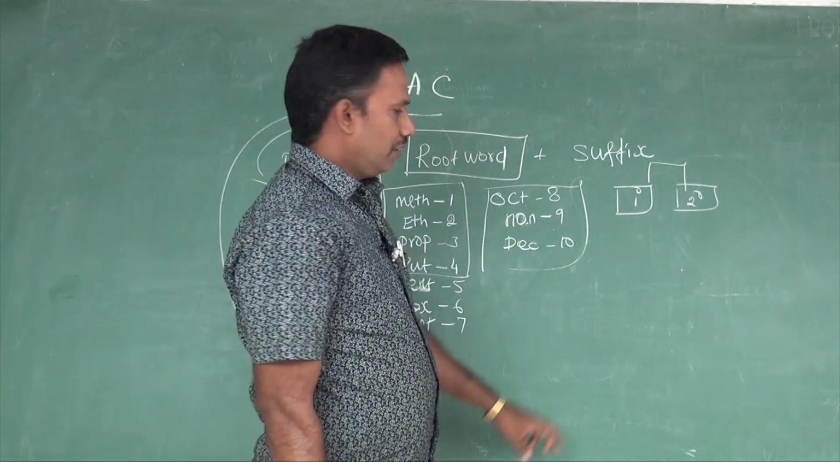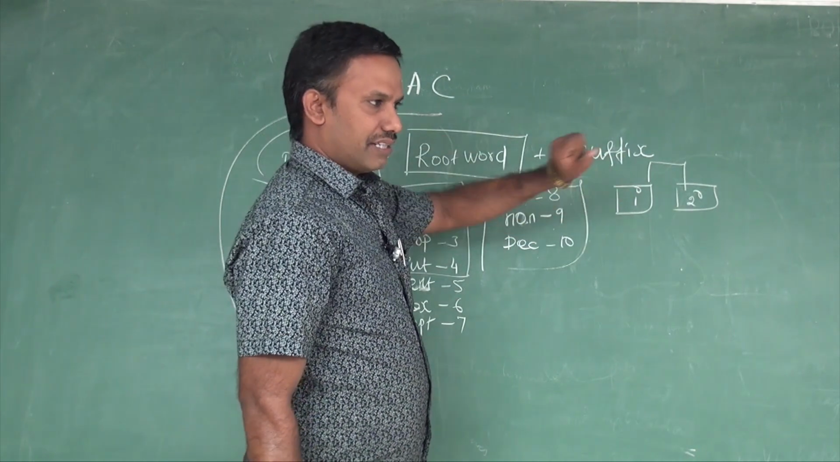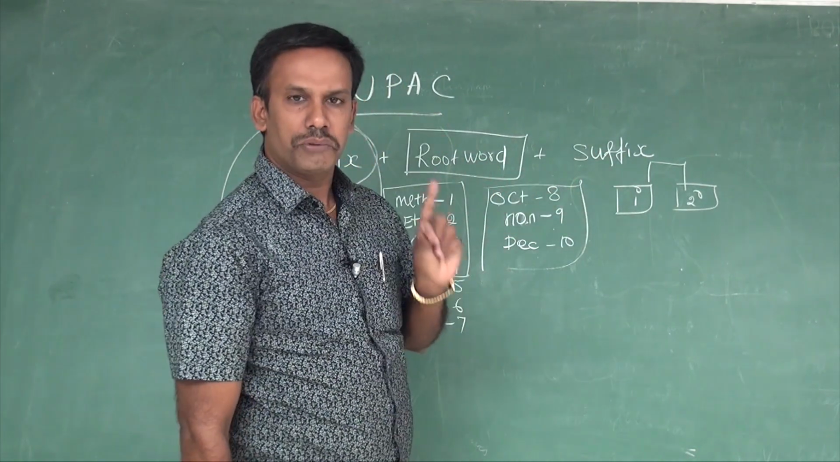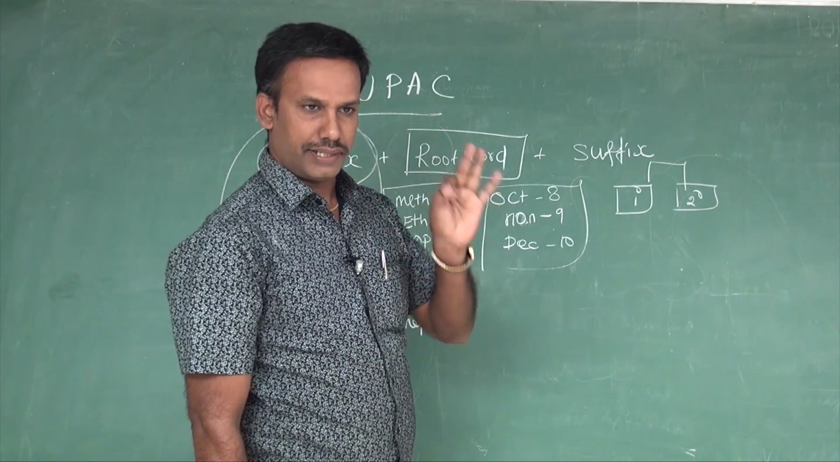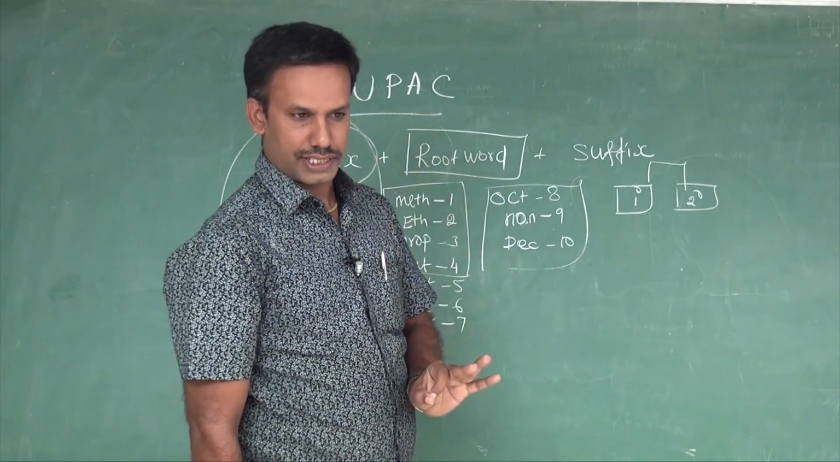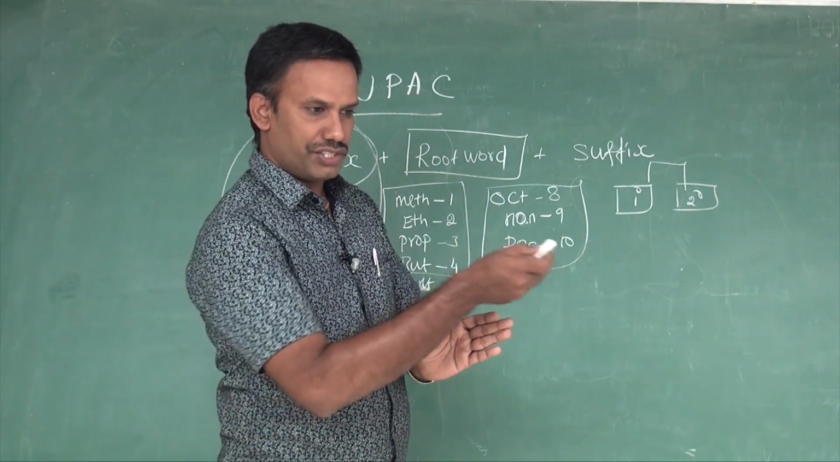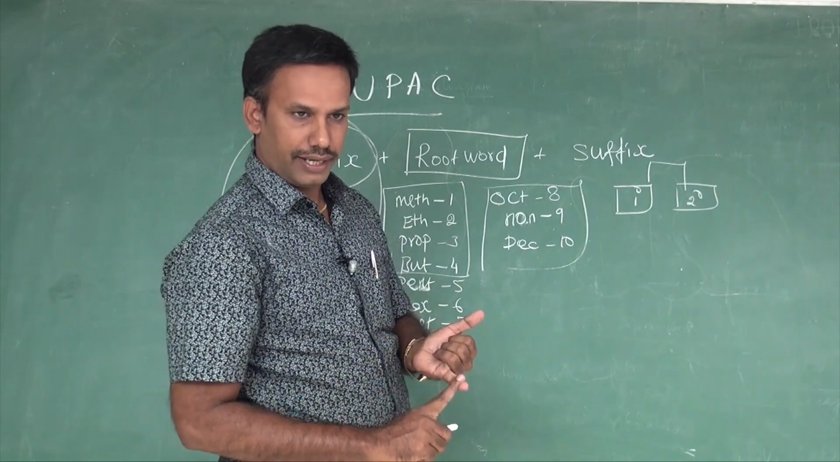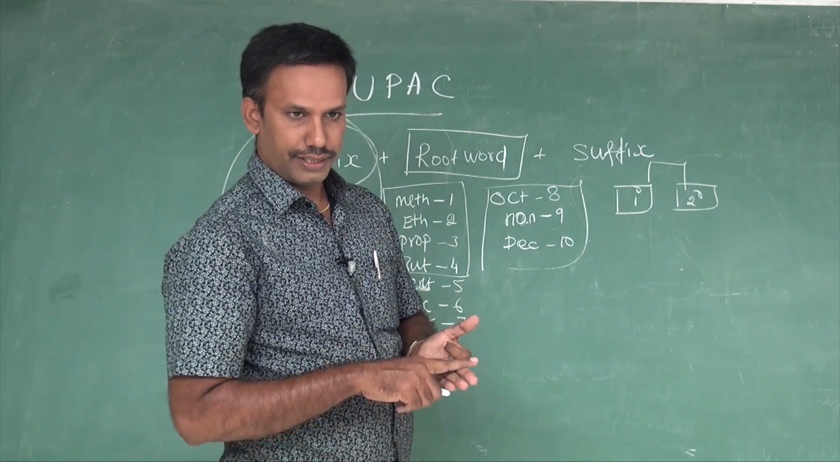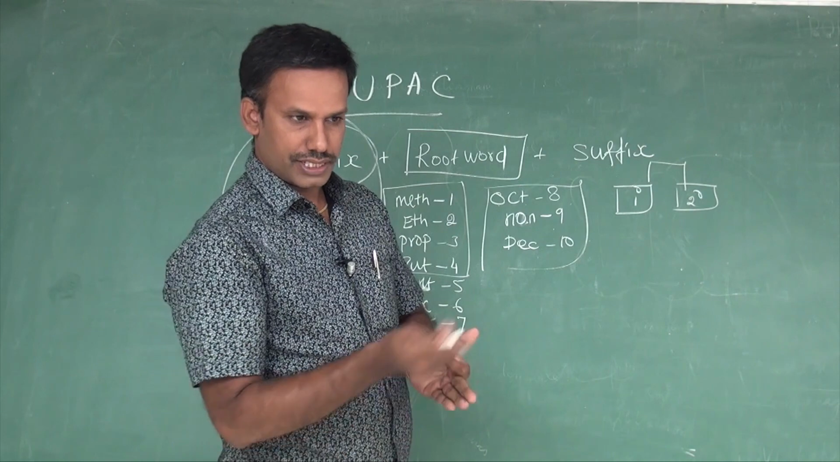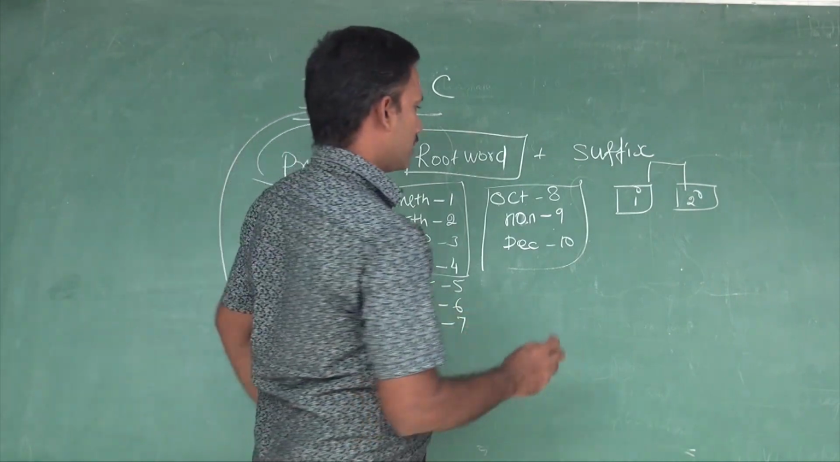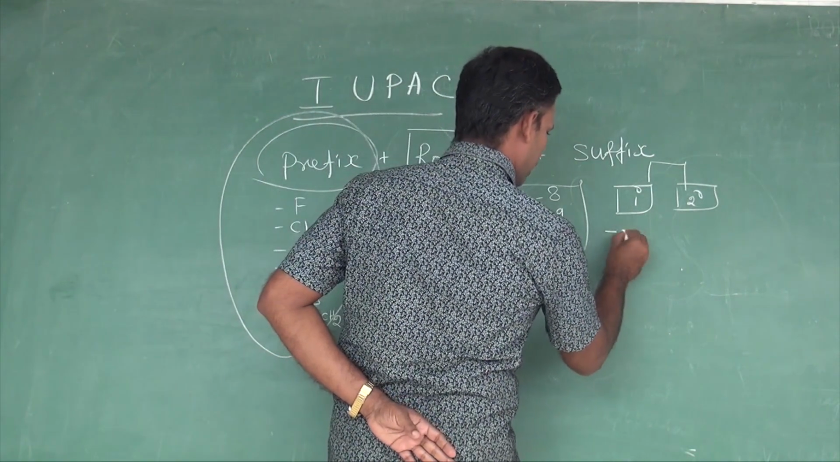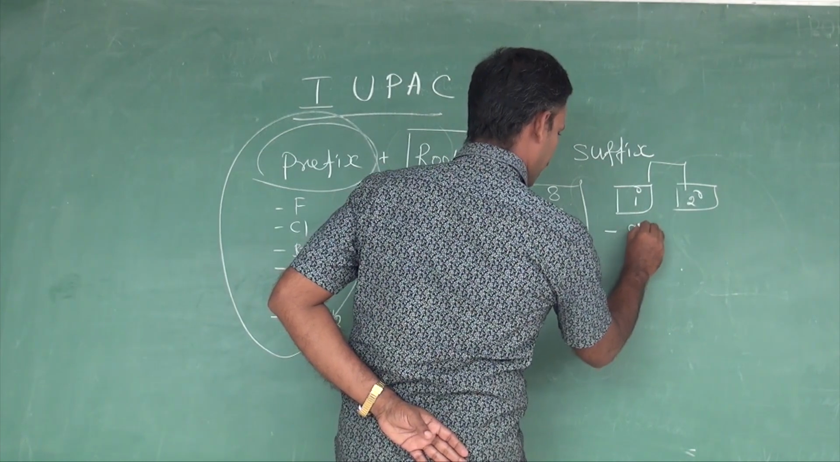Okay. What are the primary suffixes? The nature of the hydrocarbon gives you a primary suffix. You need to analyze which nature the compound belongs to. It may be an alkane, alkene or alkyne. Among these three, one will come, which is the nature of the hydrocarbon. If there is only a single bond, that is called alkane, and ANE should be added.